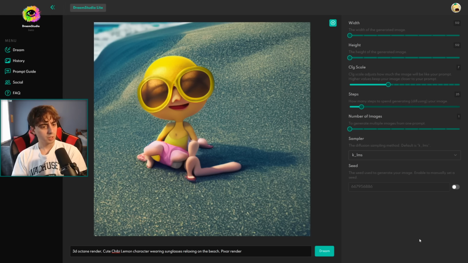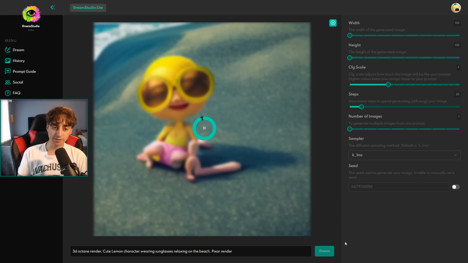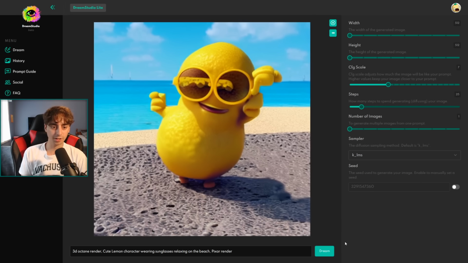Okay, so we're definitely getting an image here. It's not perfect yet. We haven't fine-tuned it. That just cost me half a cent. I definitely see some ocean here in the background, sunglasses, and definitely the lemon character. I think the word chibi might be messing with this a little bit, so I'm going to remove that word chibi and then press generate again, another half a cent. So now it's cost me 1 cent experimenting, and that had vastly different changes.